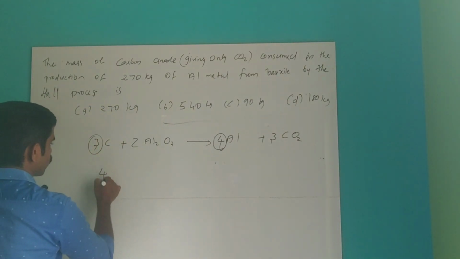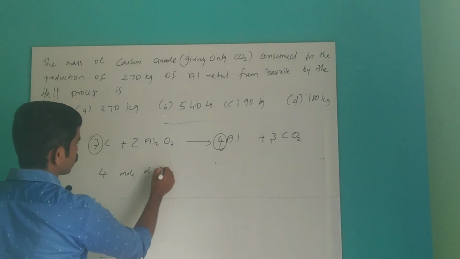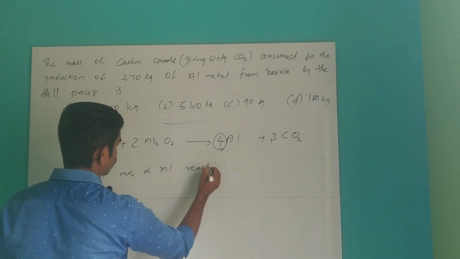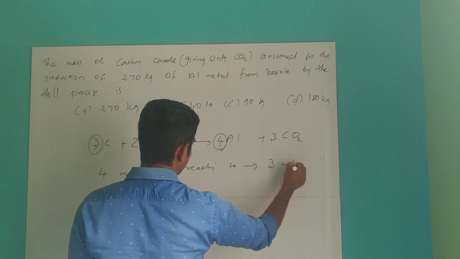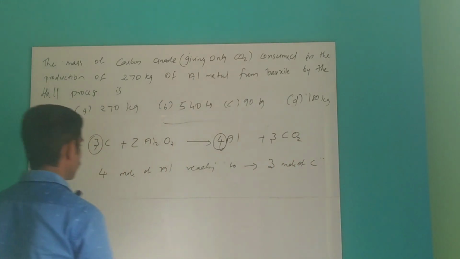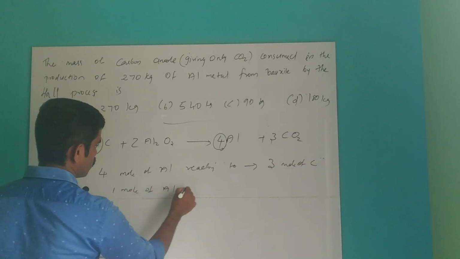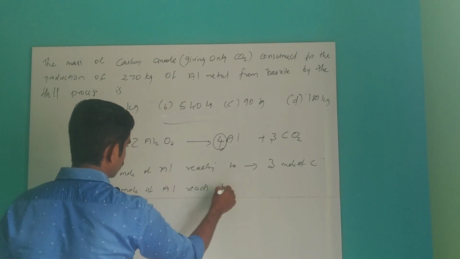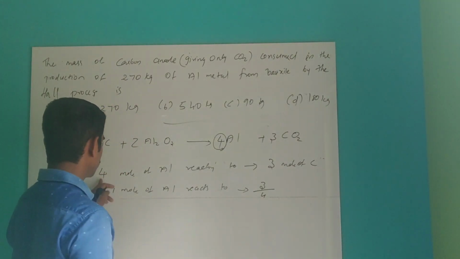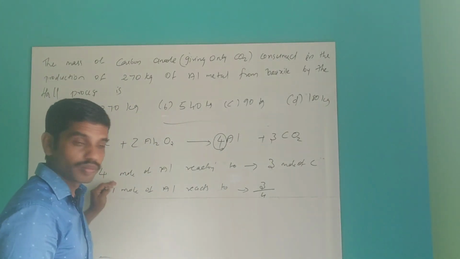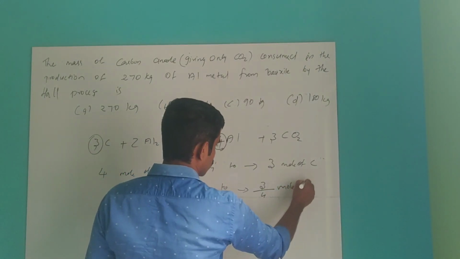So 4 moles of aluminium react to give 3 moles of carbon. That means 1 mole of aluminium reacts to give 3 by 4 mole of carbon.